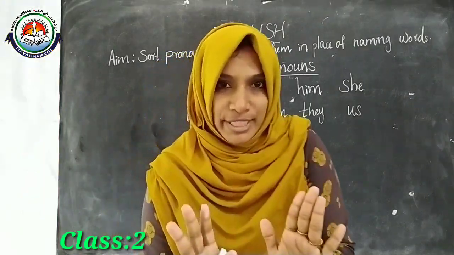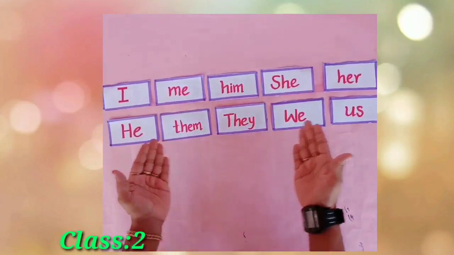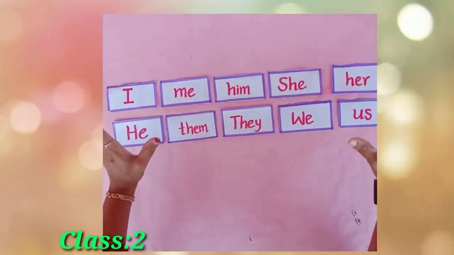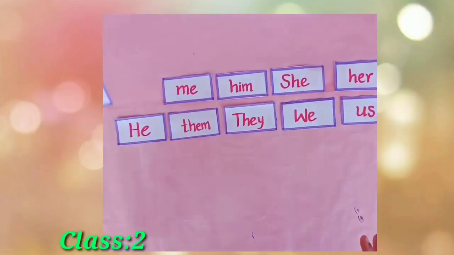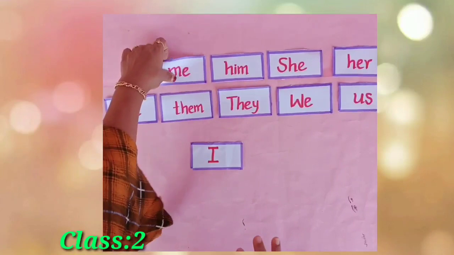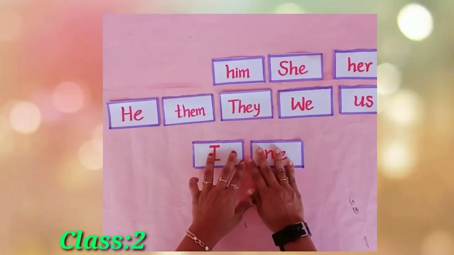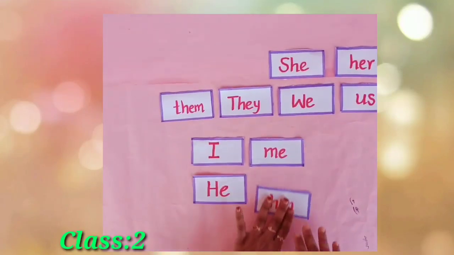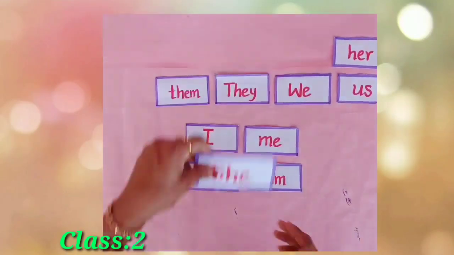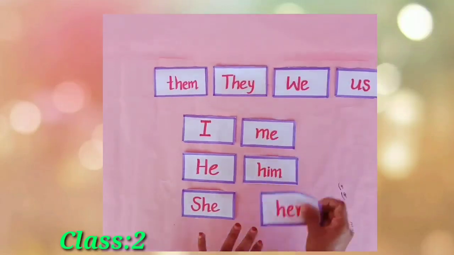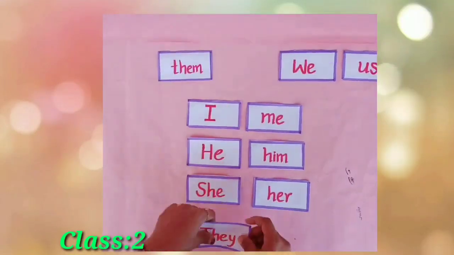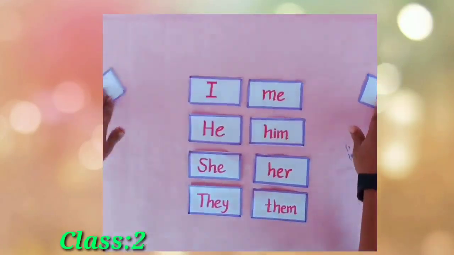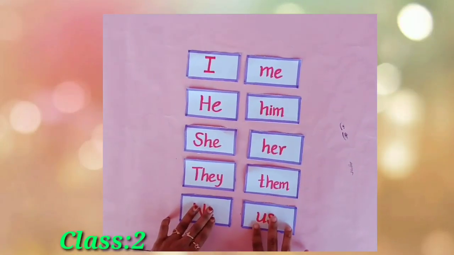Okay, listen carefully. Yes, dears. Now look at these word cards. These are our words. See, ma'am is sorting out these words: I for me, then he for him, then she for her, they for them and we for us.